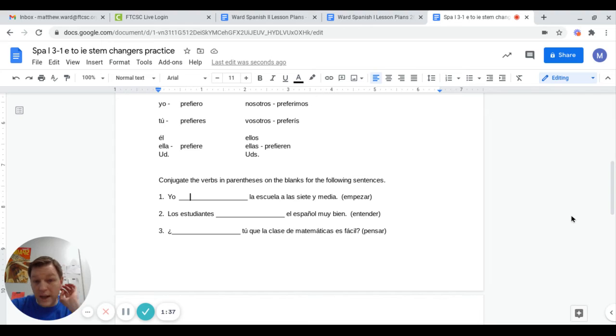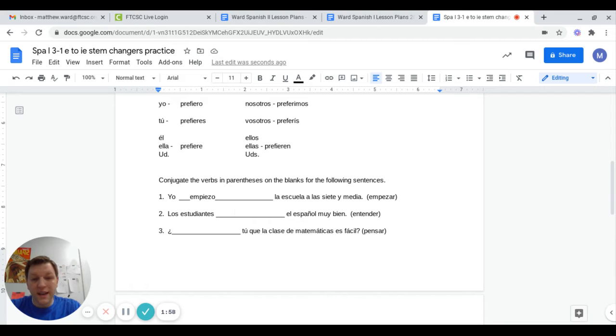Bottom section. Yo blank la escuela a 7:30. I start, empezar to start, I start school at 7:30. So empezar in the yo form, it does stem change because yo form stem changes. So E-M-P-I-E, Z, and then the yo ending is empiezo. Clase, repitan, yo empiezo.